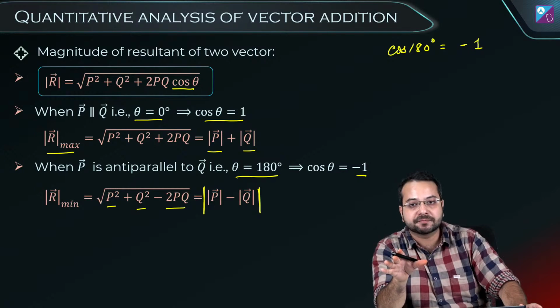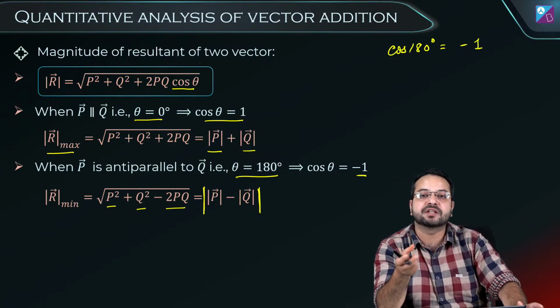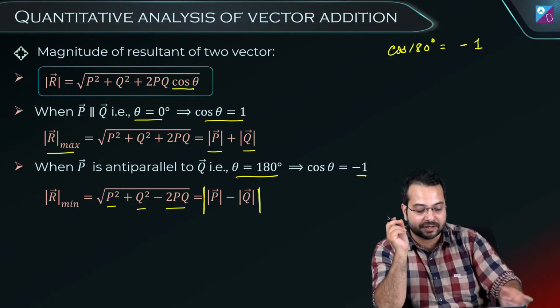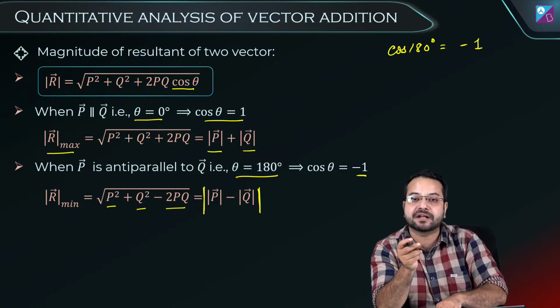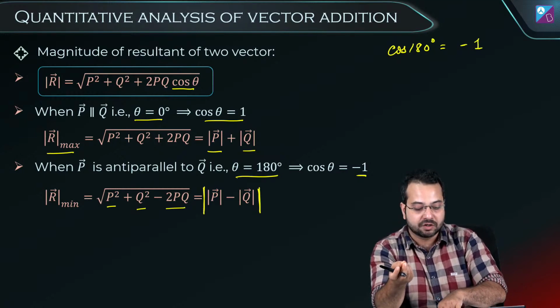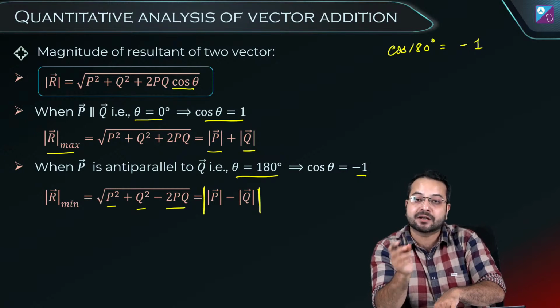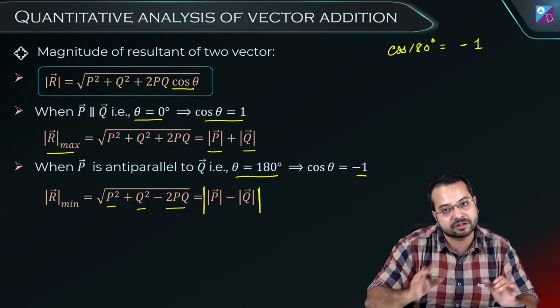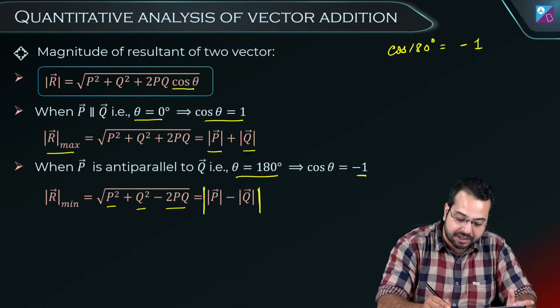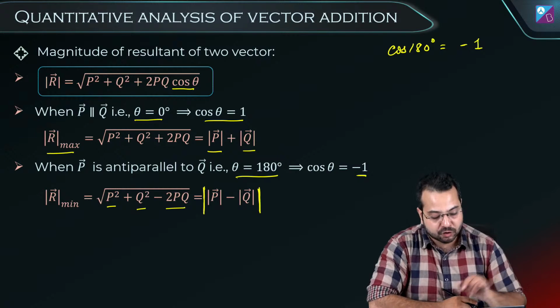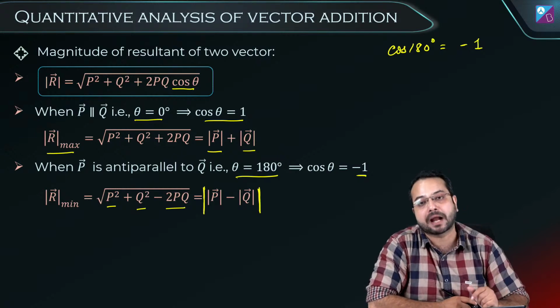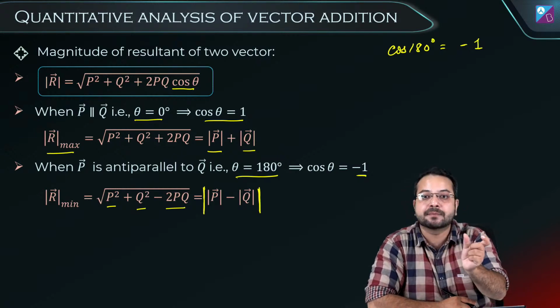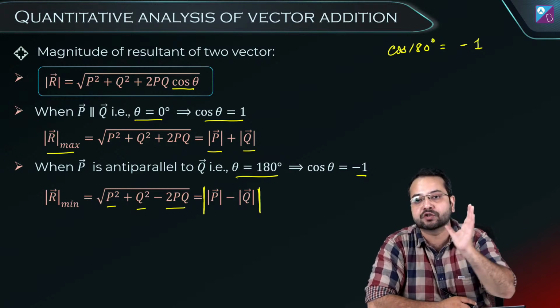Everyone knows what a mod is. A mod just makes things positive. Because I don't know if p is greater or q is greater, p minus q can be positive, it can be negative. But the magnitude of any vector is always positive. So I'll have to put it in a mod. So what I see here is that if they are anti-parallel, then the sum is simply the difference of the magnitudes of the two vectors.